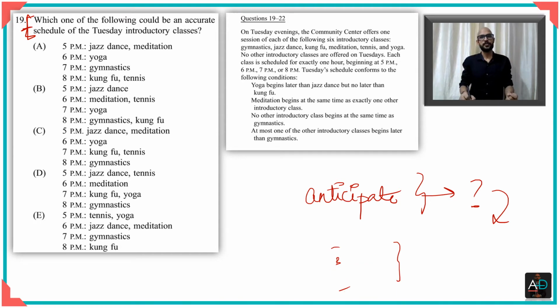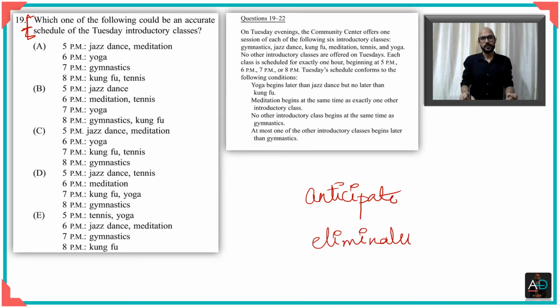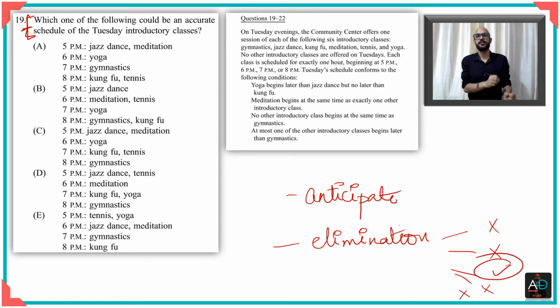The second method would be the method of elimination. What that means is that you don't bring an anticipation with you. You look at the options and you try to negate them. So you're like, okay, let me look at option A. Does it work? Option B doesn't work. Option C, well, this works. Let me keep it. Option D doesn't work. Option E doesn't work. Okay, C is the answer. This is the method of elimination.